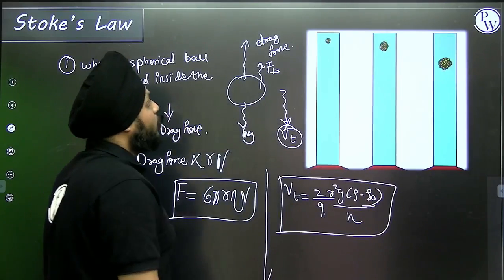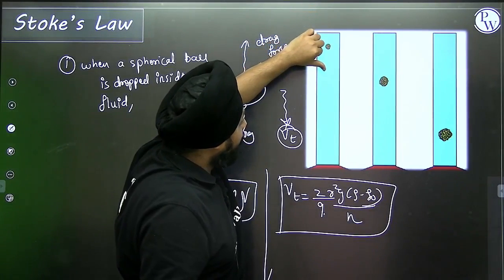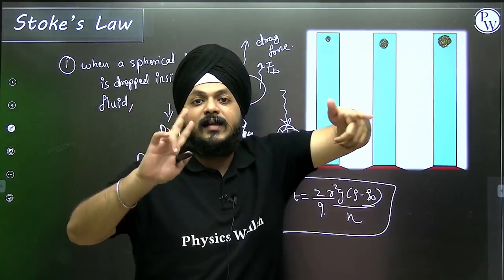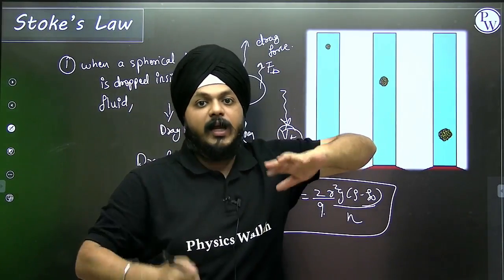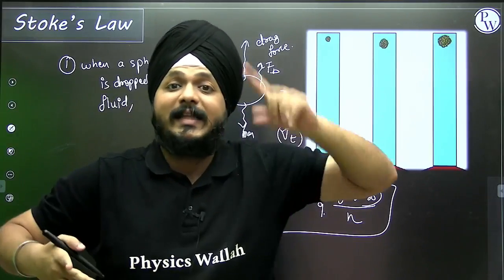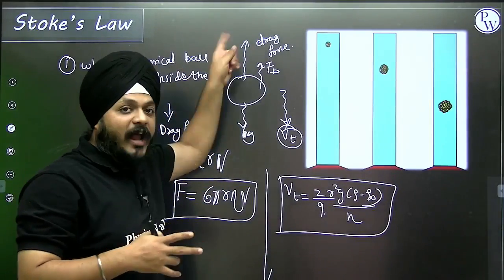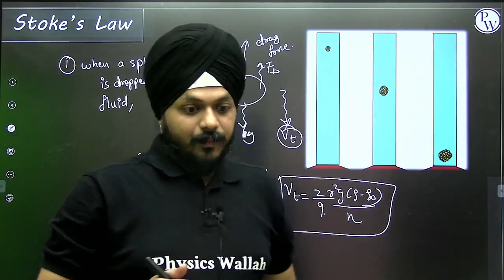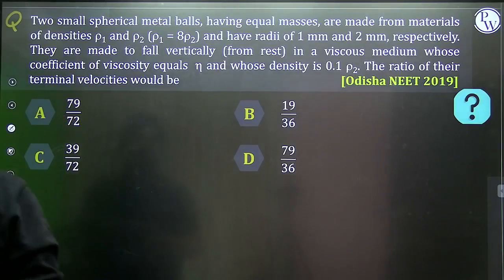So it's all about whenever the particle is dropped. You can see in this visualization, when the particle is dropped from the top height, it will try to move with constant velocity. Net acceleration in the y direction is 0, but that doesn't mean the object is stationary. It means all the y forces are balanced and the object is moving with constant velocity. That constant velocity is the terminal velocity. So Stokes law is all about that drag force, and this is another equation of the terminal velocity. Let's move on to questions related to it.